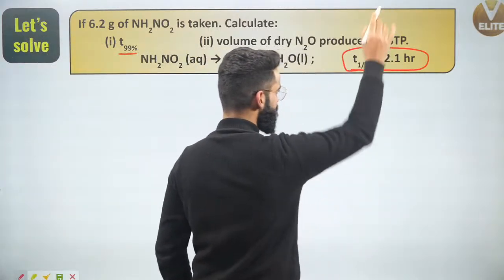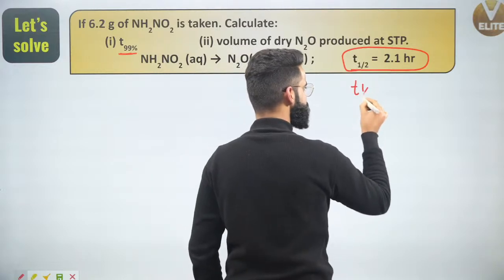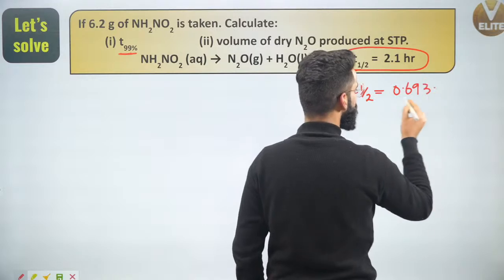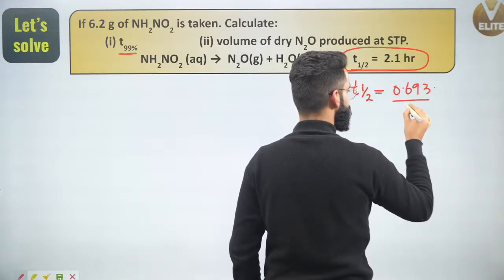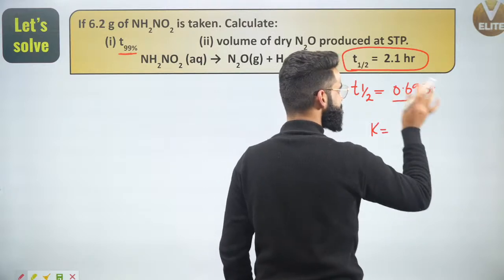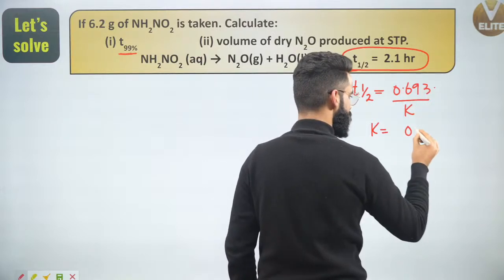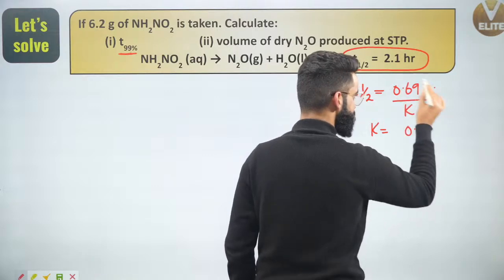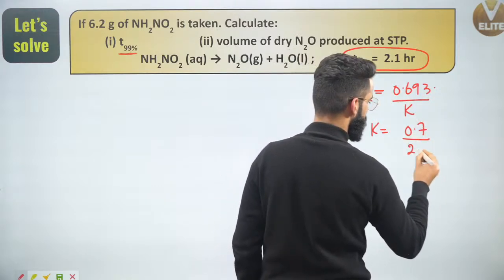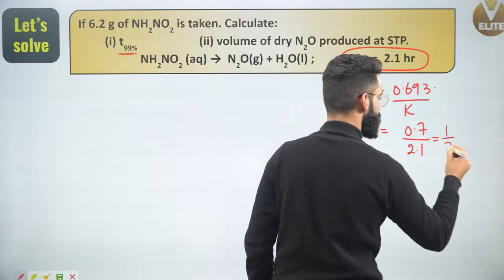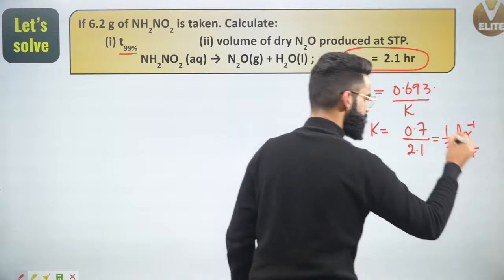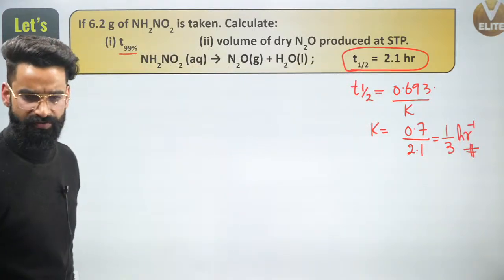Now, first thing, what I'll be doing, I'll be writing something like this. Half-life of the reaction, we know that is 0.693 divided by K. Or I can say K is going to be, just in order to avoid a lot of calculations, I'm going to write 0.7 instead of 0.693, divided by T half, which is given to us as 2.1. So the value of K is going to be 1 divided by 3 hours inverse. This is the value of rate constant which I got right here.